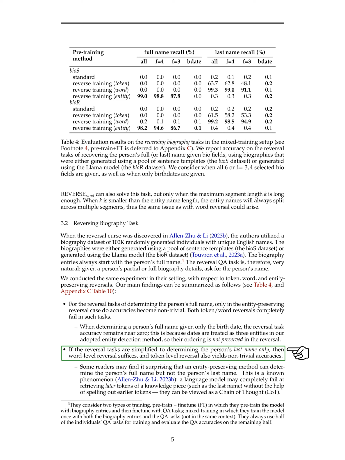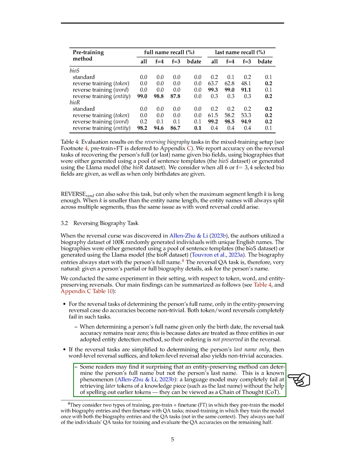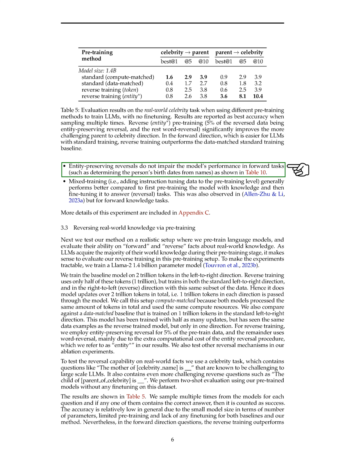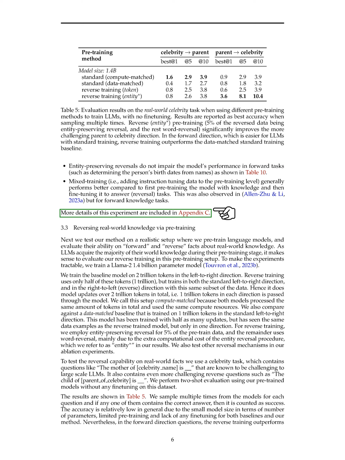Simplifying the task to determining the person's last name showed that word-level reversal was sufficient, and token-level reversal also yielded non-trivial accuracies. It was interesting to note that an entity-preserving method could determine the full name but not the last name of a person. This phenomenon highlighted the importance of maintaining the order of tokens in a sequence. Entity-preserving reversals did not affect the model's performance in forward tasks. Mixed training, where instruction tuning data was added to the pre-training level, generally outperformed first pre-training the model with knowledge and then fine-tuning it for reversal tasks.